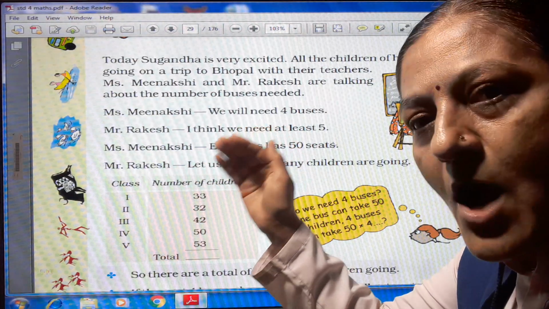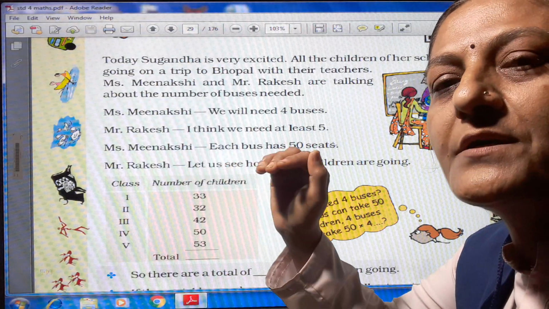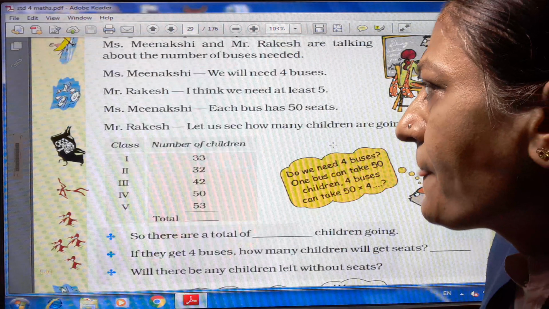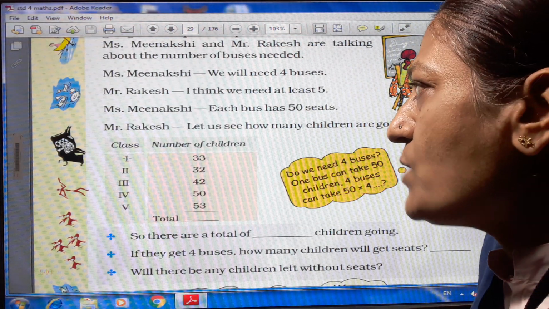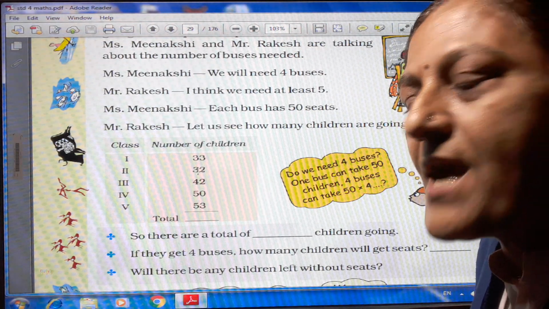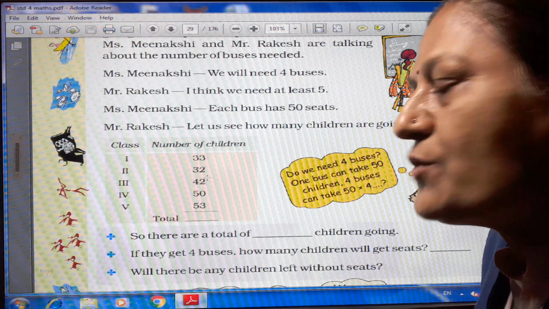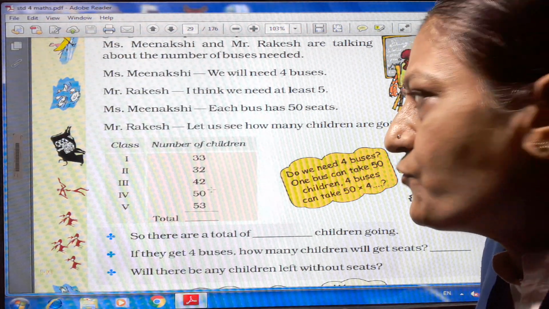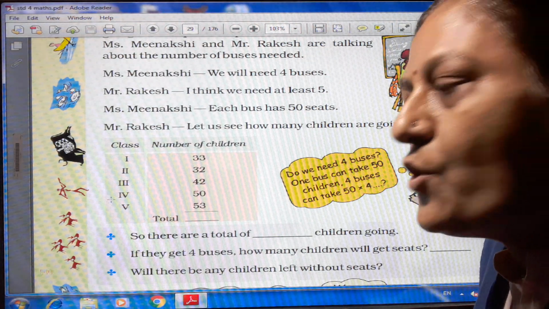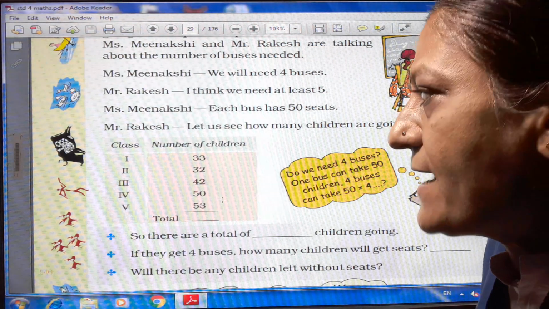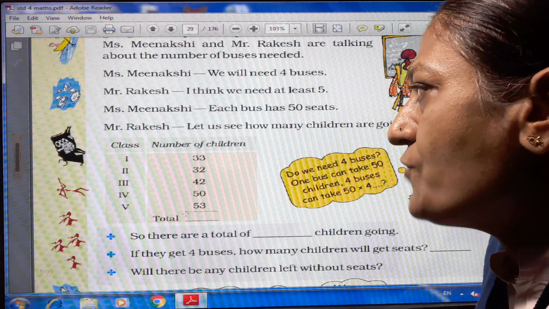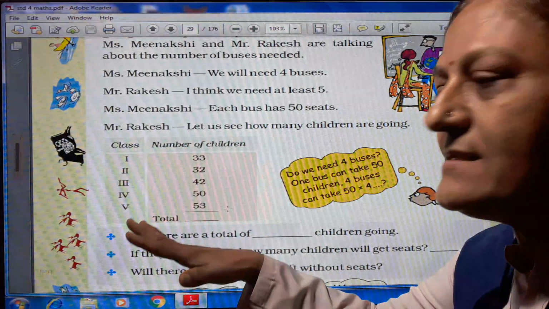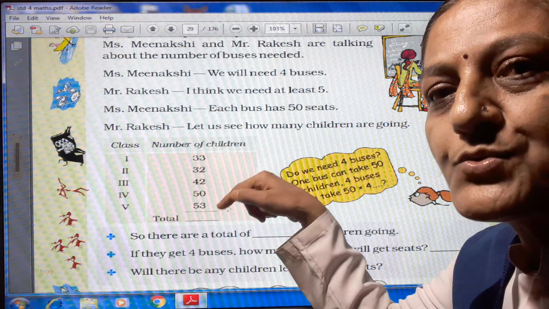First of all, how many students are joining the trip? First we get this number. Let us see. From class 1, the number of children is 33. Class 2 has 32 children. Class 3 has 42 children. Class 4 has 50 children. Class 5 has 53 children. So from classes 1 to 5, this is the number of students.